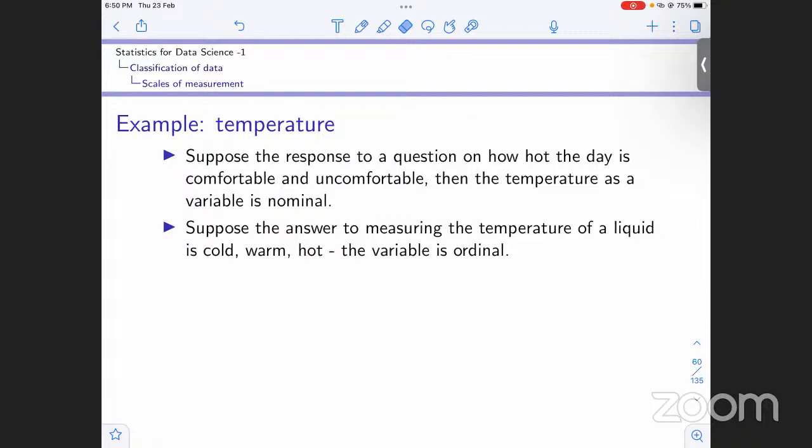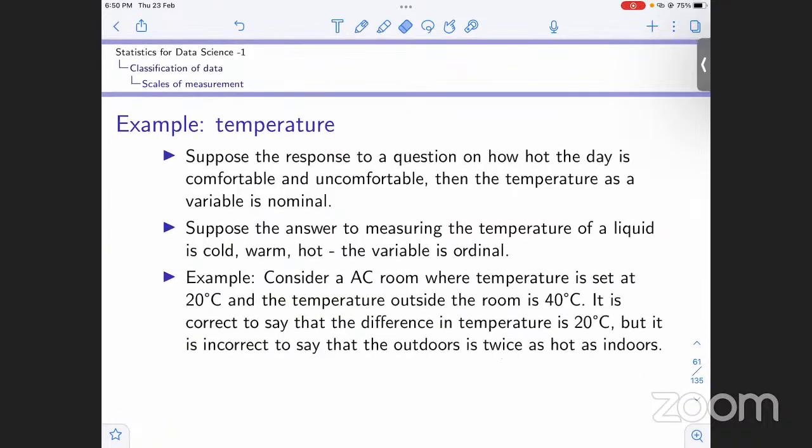So in this case, the variable is just ordinal. Okay, now moving on to another example. Now we have a room. The temperature is set, for example, when we have AC, we set the temperature, right? So we have set the temperature equal to 20 degrees Celsius, and outside it is 40 degrees Celsius.